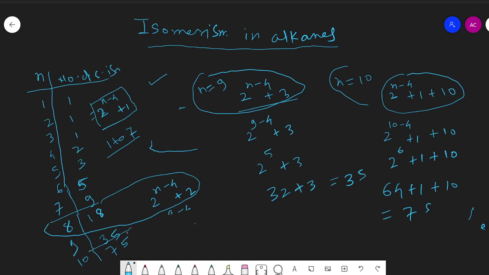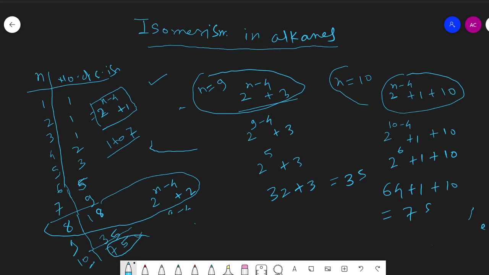Or we can say that the total number of isomers up to 9 carbon also becomes equal to the total number of isomers shown by only one alkane, that is decane. Here see: 5 plus 8, 13 plus 9, 22 plus 5, 27 plus 3, 30, 31, 32, 33, 34, 35.